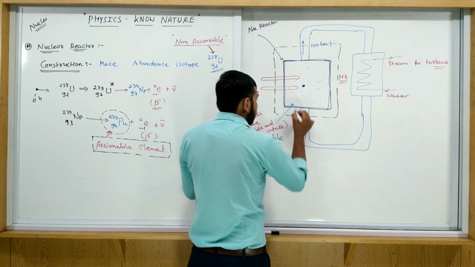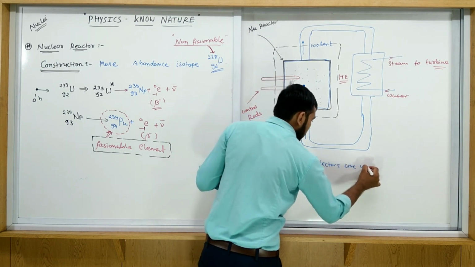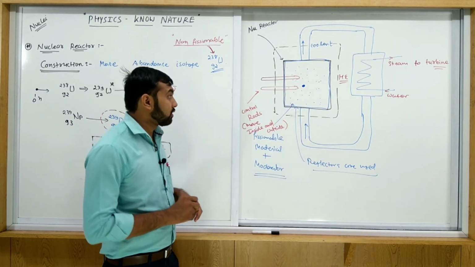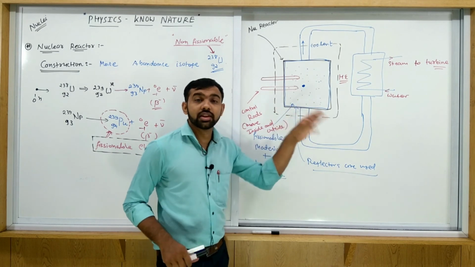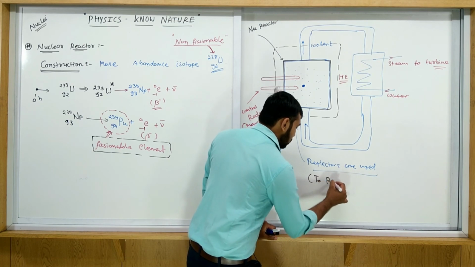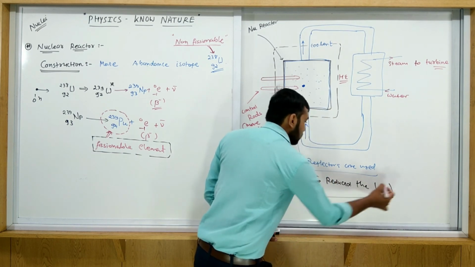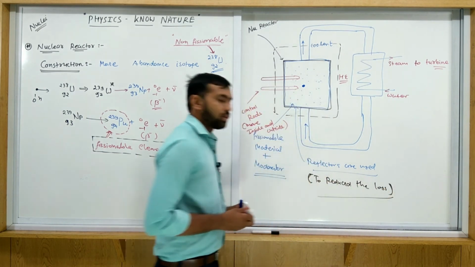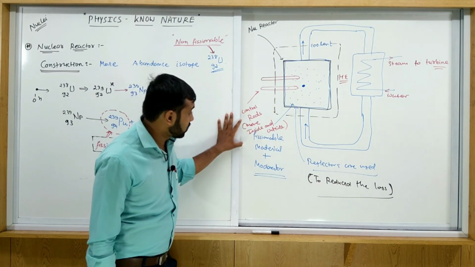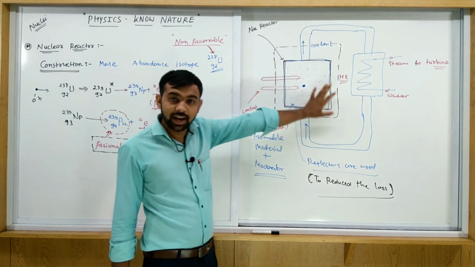Here reflectors are also used. Why are reflectors used inside the reactor? Due to the reflector, the loss decreases. To reduce the loss, reflectors are used; otherwise the loss increases. So we have to use the reflector inside the nuclear reactor. That is some basic construction of the nuclear reactor, and this is the line diagram of it.